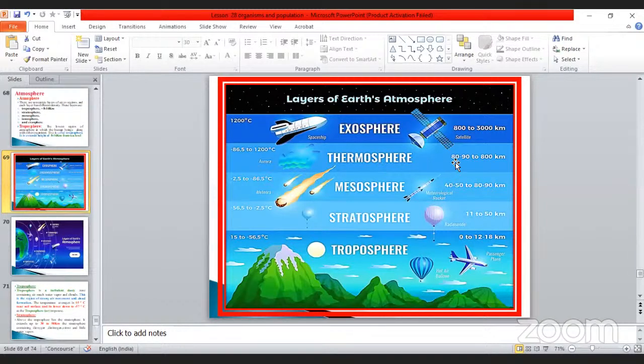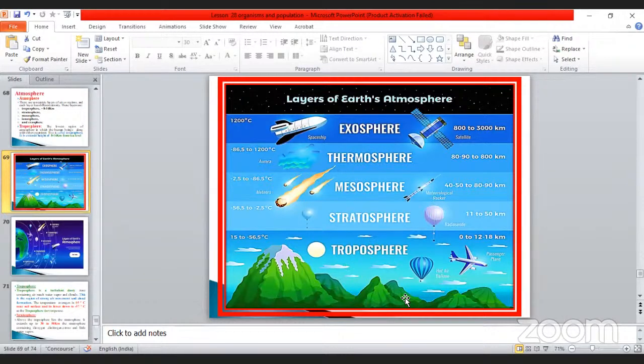Thermosphere, 80 to 800 kilometers. Exosphere, that is called 800 to 3000 kilometers. Each one has a specific area only. Just imagine these are the 5 layers in the atmosphere.